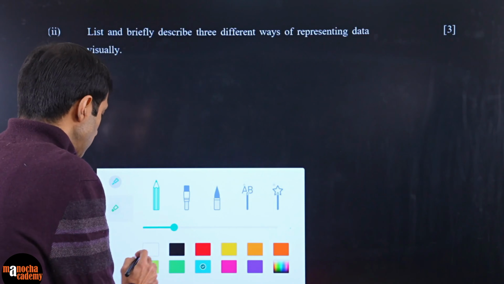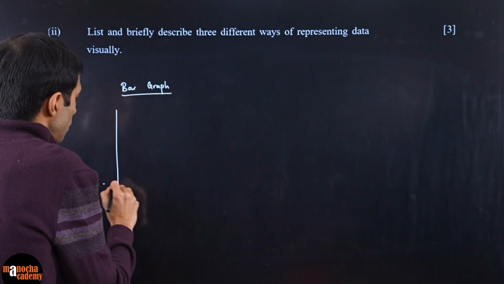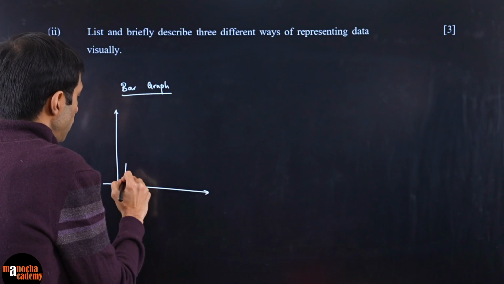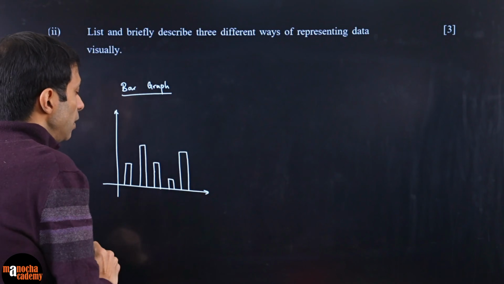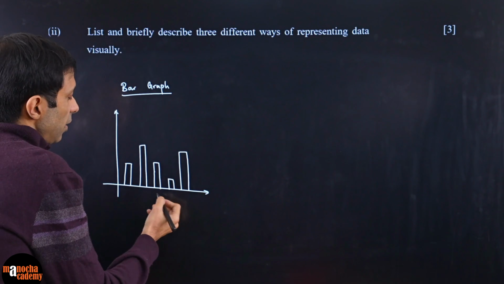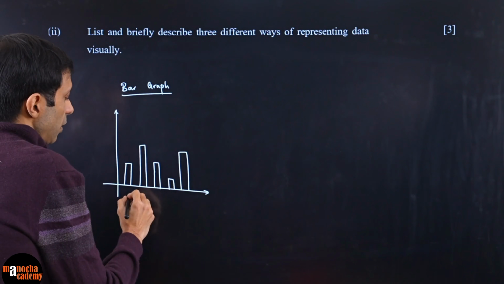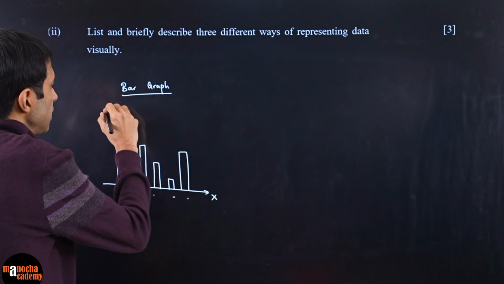One of the popular ones is the bar graph. In bar graphs, it looks something like this, where it is represented like these buildings. Let's say this is your data, and these are your values. These are your different buckets you will put over here, and this is your values, your X and Y axis.